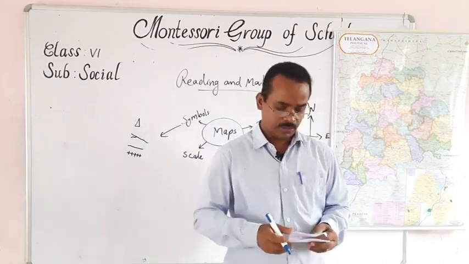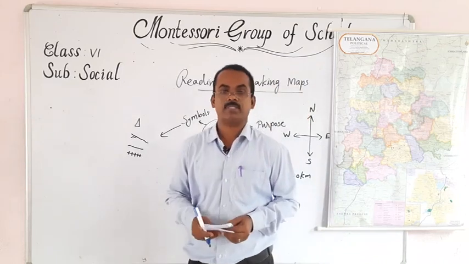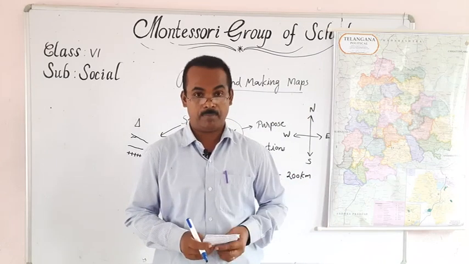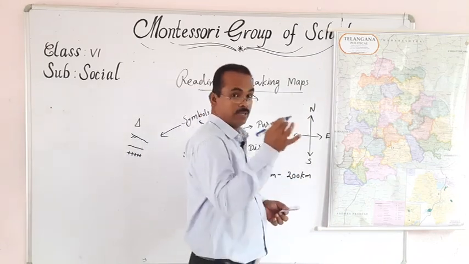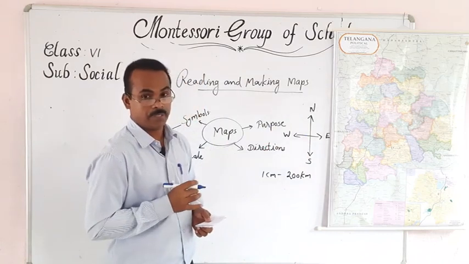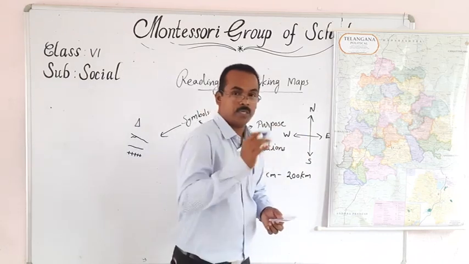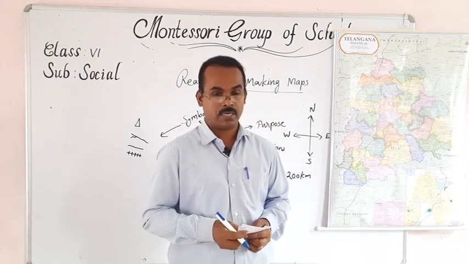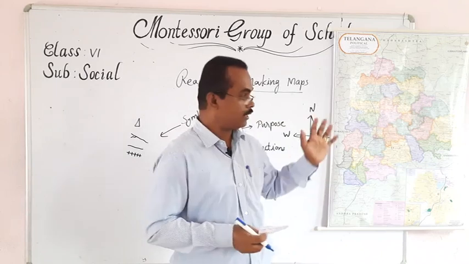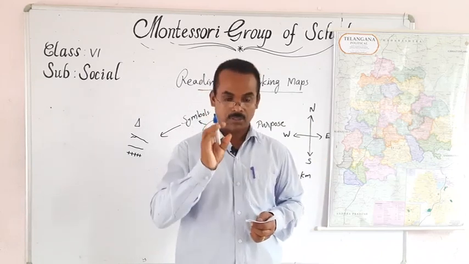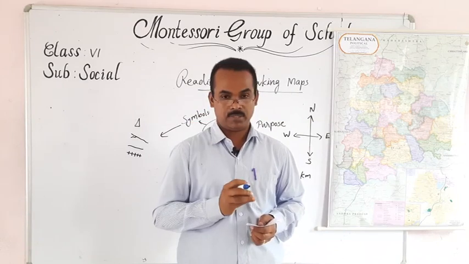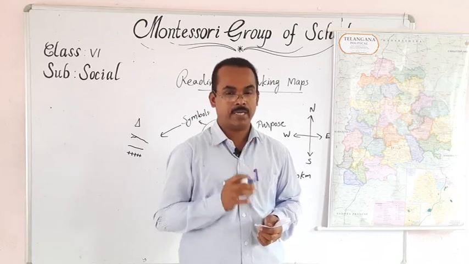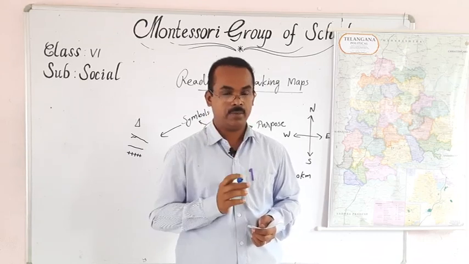But we cannot learn all these things from a single map, because we make a map based on our purpose or needs. Suppose if you want to learn about different countries, we can use the world map. If you take the India map, we cannot study other countries. Only India, its states and geographical area, can be drawn on an India map.